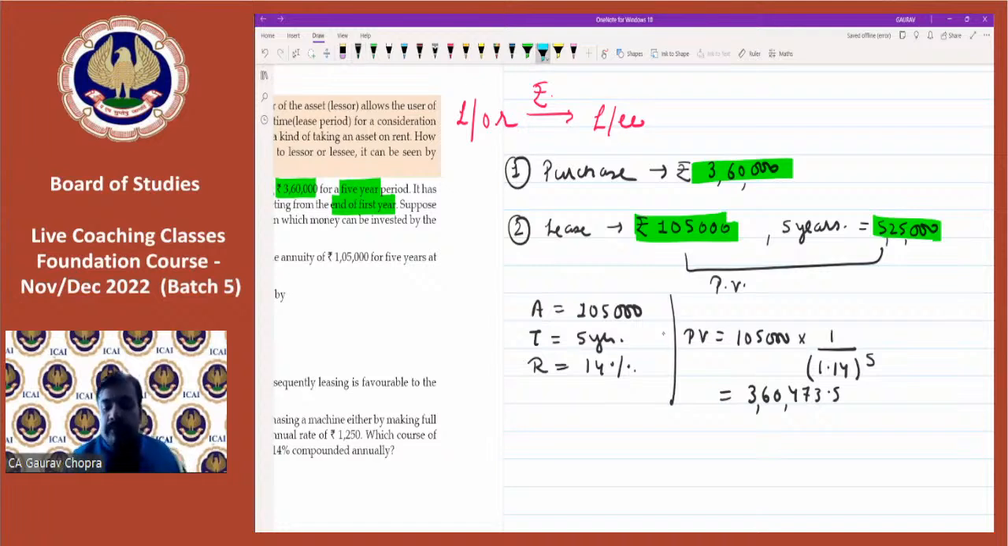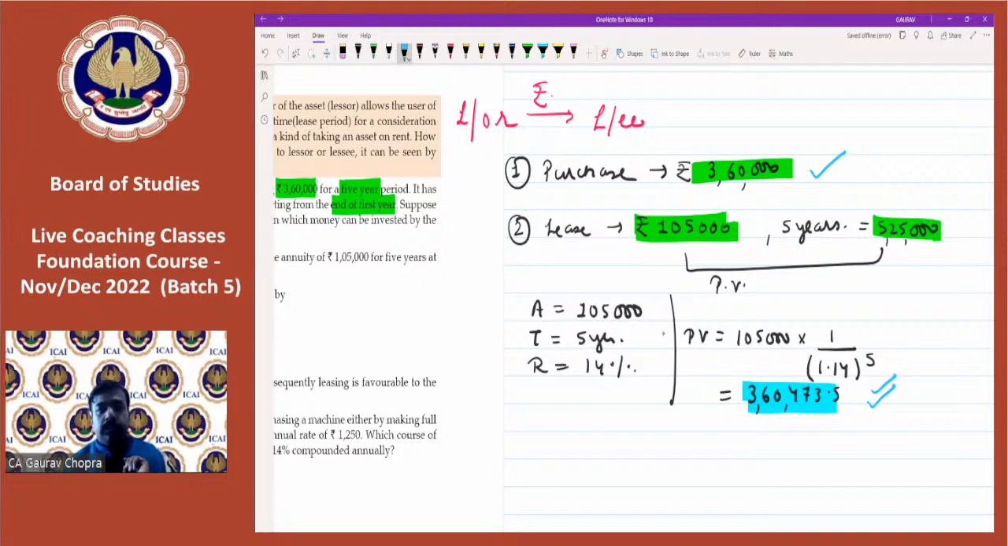Now we can check whether it is favorable to us or not. The present value, if we purchase, is 3,60,000. And how much rent we are receiving? 3,60,473. So if we are receiving more than or equal to the purchase value, then it is beneficial. So of course, company can opt this, and this will be favorable to the company. So most of you have given the answer 3,60,473. This is perfect.